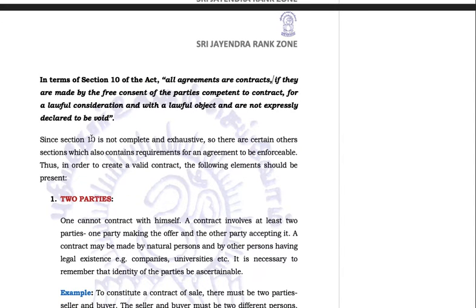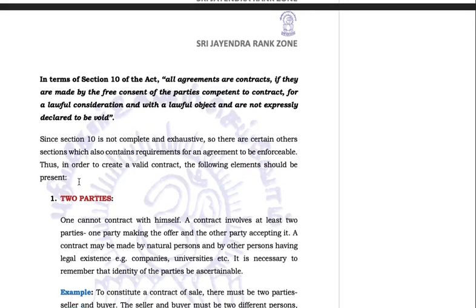Before understanding section 10 properly, I need to tell you that it's not complete and exhaustive. Exhaustive means these are not the only essentials. There are some more essentials, like we discussed, five other essentials which are not prescribed by the act. So this section is not exhaustive. There are certain other sections which also contain requirements for an agreement to be enforceable. Thus, in order to create a valid contract, the following elements should be present. Let us understand what the elements are.